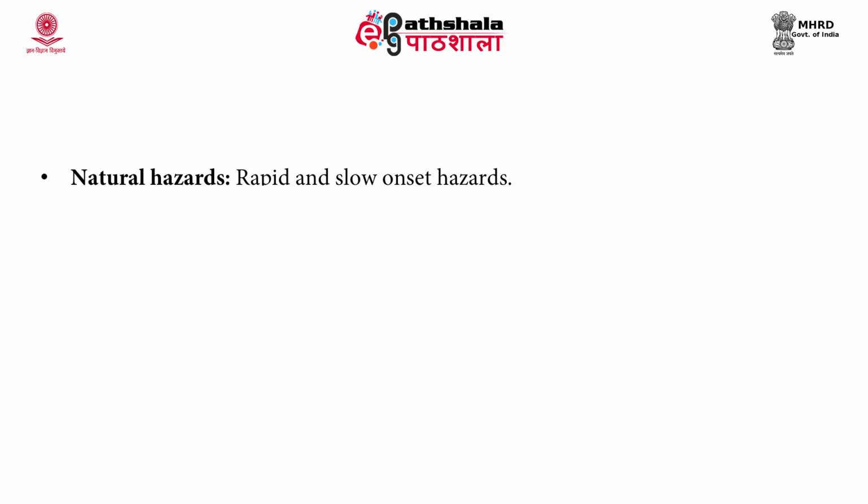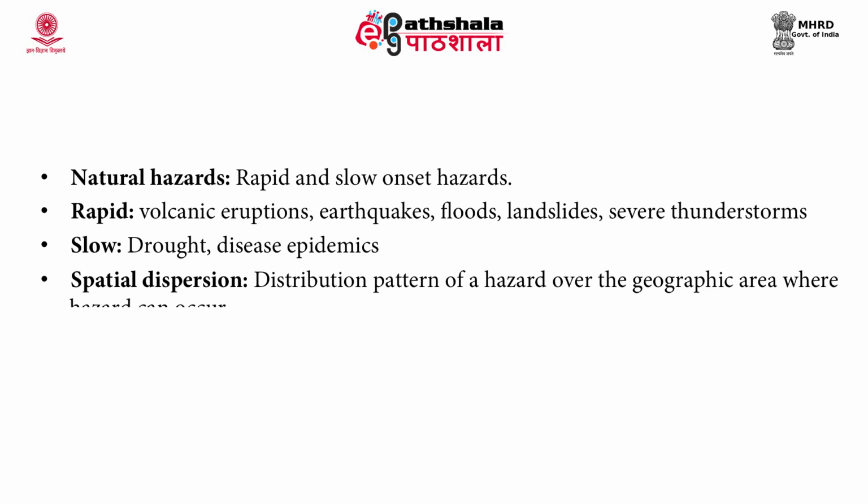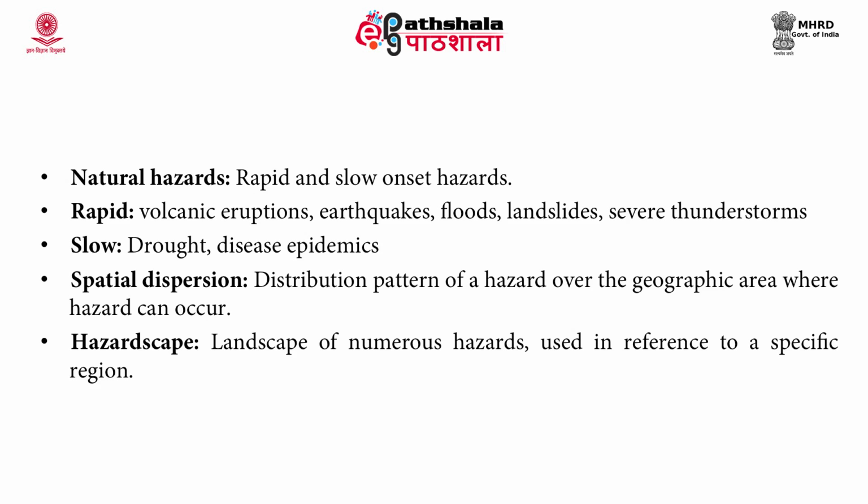Now, natural hazards can be both. It could be a rapid onset hazard and it could also be a slow onset hazard. The rapid onset hazards are earthquakes, floods, volcanic eruptions, severe thunderstorms. Slow onset hazards, which occur slowly over a period of time, can be categorized as droughts and disease epidemics. Spatial dispersion is the dispersion pattern of a hazard over a geographical area where the hazard can occur. So, this is defined as spatial distribution. Hazard landscape is a landscape of numerous hazards, used in reference to a specific region.